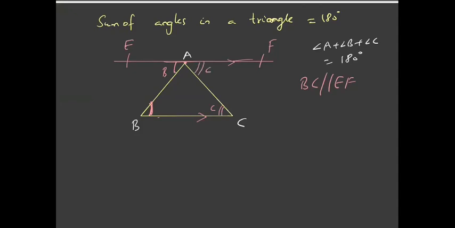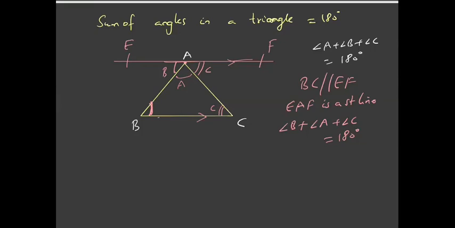This angle is equal to angle A anyway. Now you can notice that EAF is a straight line, so the sum of angles on a straight line should be 180 degrees. So angle B plus angle A plus angle C is 180 degrees. Is it clear to everyone?